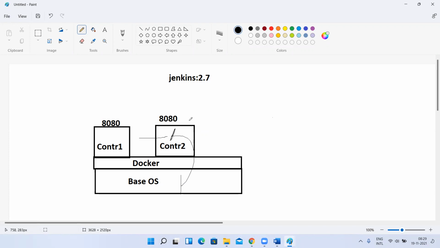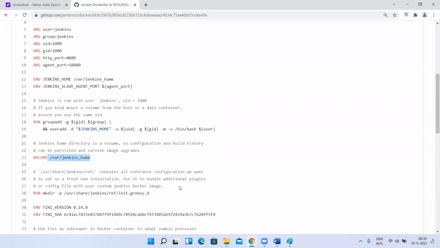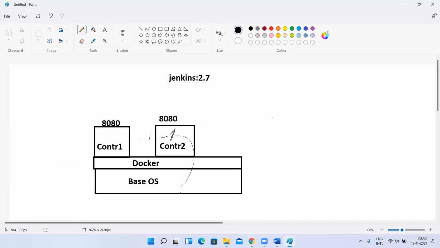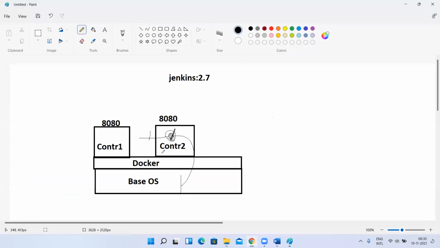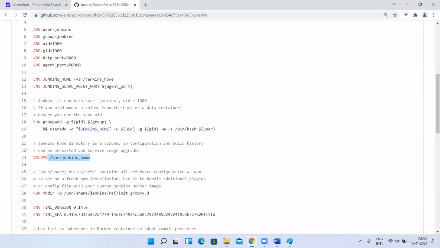So whatever you create on Jenkins, that will be persisted on var/Jenkins home, that you can copy here. Understood, guys? Yes, sir. Okay, this is going to be this path. The container, wherever your container data is going to be stored, that is going to be this path. You can take any path as per your wish for the host, but this should be this only. Why? Because all the container data will be stored on this volume only. Understood, guys?